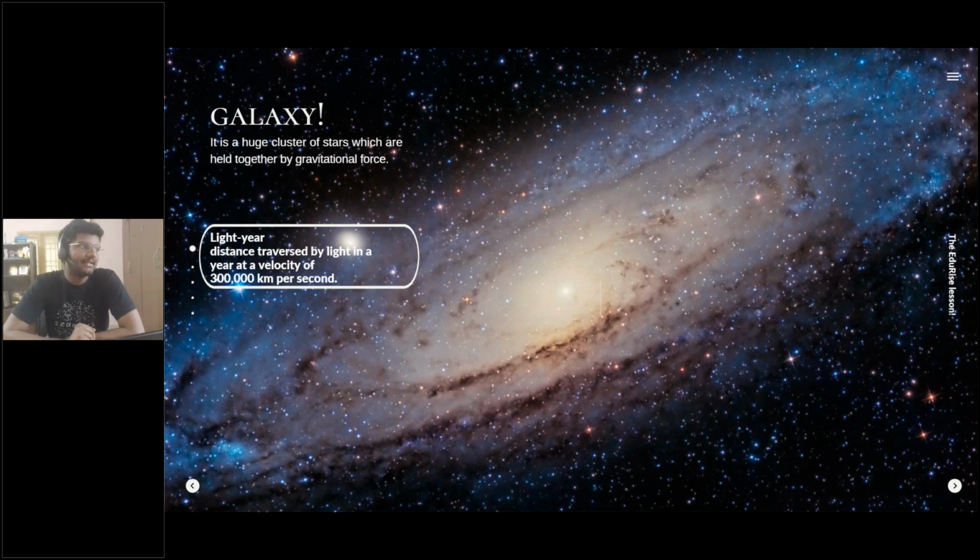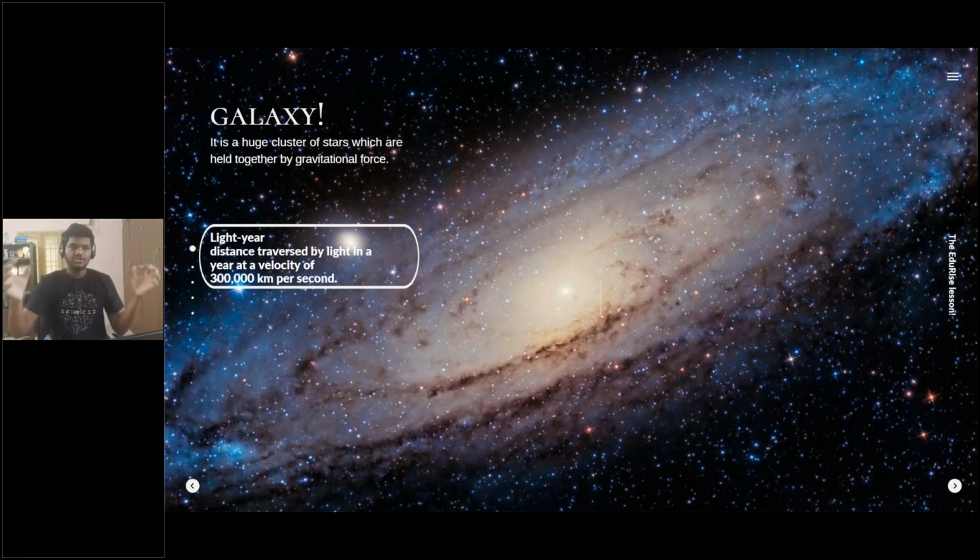Let's say you are planning to travel to a city. You're going to identify the distance through kilometers, like how many kilometers it is from Chennai to Coimbatore, how many kilometers from Chennai to Trichy. But when it comes to galaxies, they measure it through a very interesting metric called a light year, right? A light year is the distance traversed by light at a velocity of 3 lakh kilometers per second.